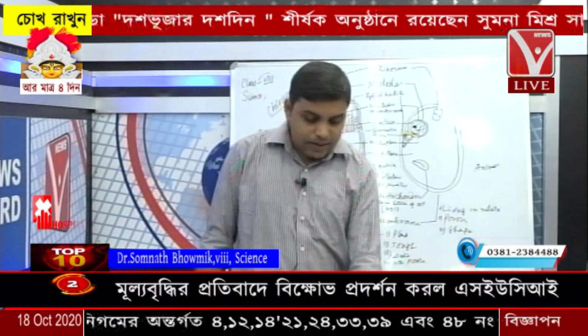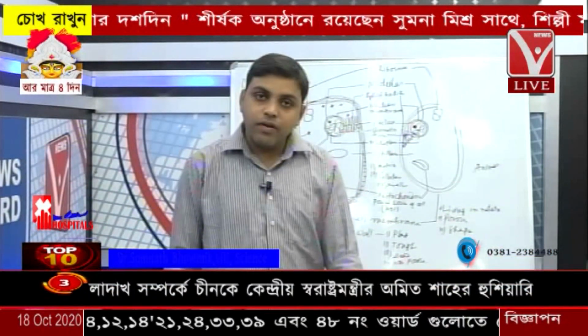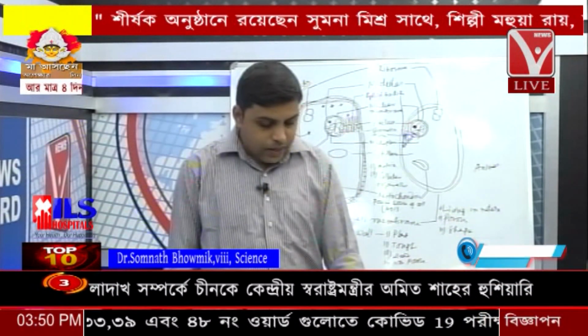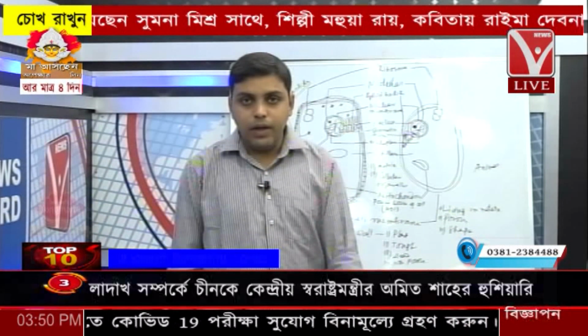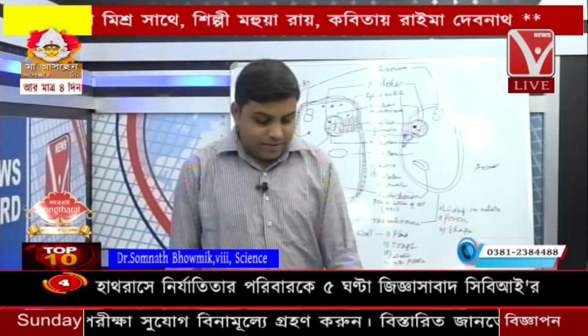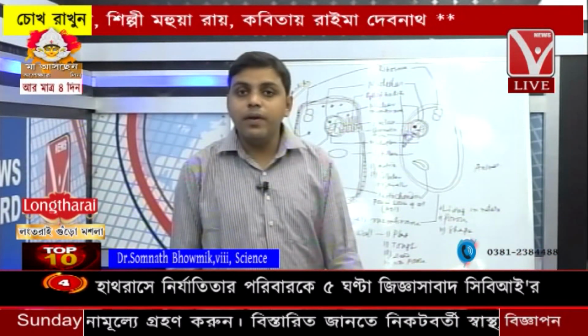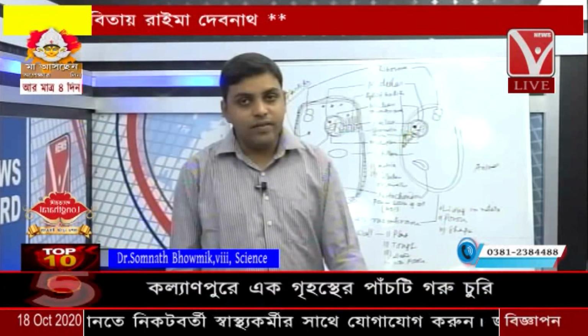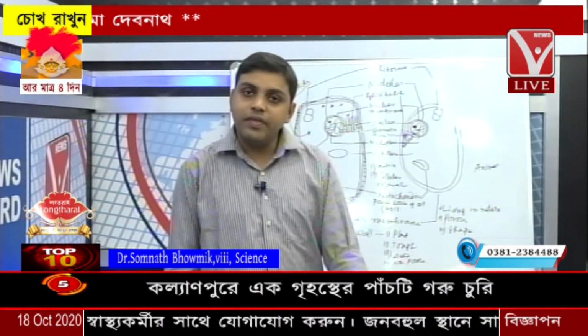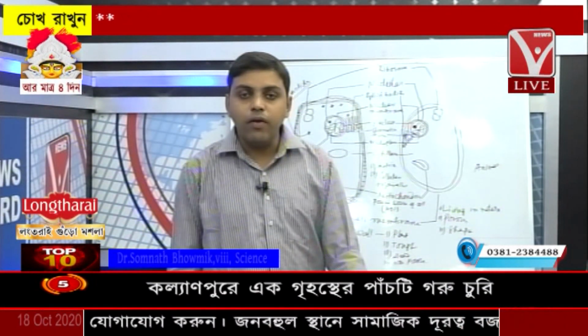Let me discuss. Cell. What is a cell? Cell is the structural and functional unit of the living body. Then cell wall. What is the cell wall? Cell wall is the outer, tough, dead, protective covering of the plant cell. And the cell membrane is the very thin, delicate, porous, protective covering outside the cell. The cell membrane is present in every cell, whether it's a plant cell or an animal cell.